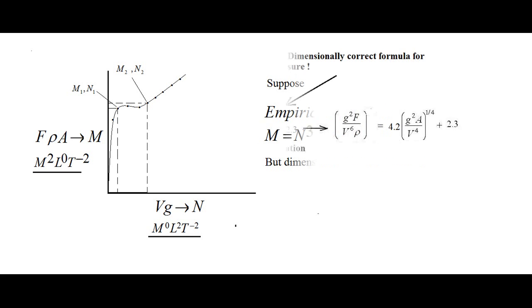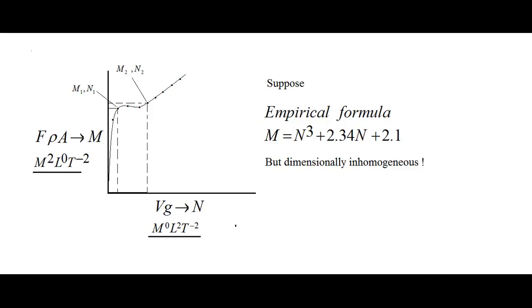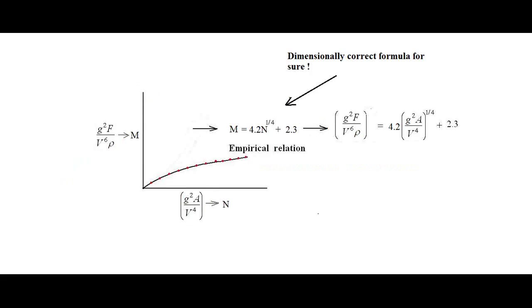But now in place of m keep the first non-dimensional number which we got, that is g square f upon v to the power 6 into rho. And in place of n, which we were previously taking as v into g, now keep g square a upon v to the power 4. Now m and n over here are both non-dimensional.